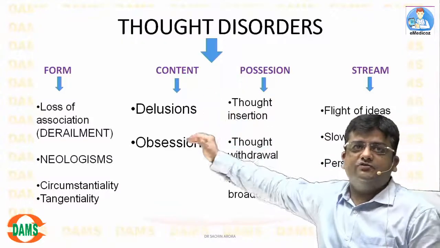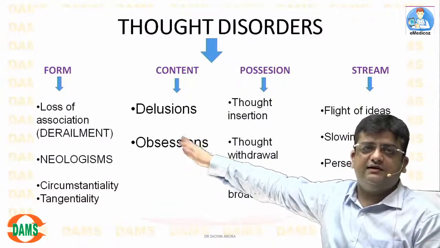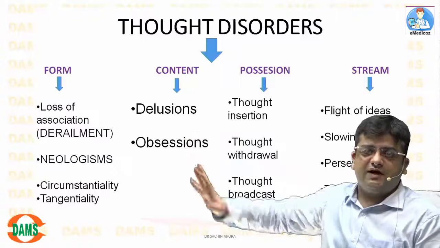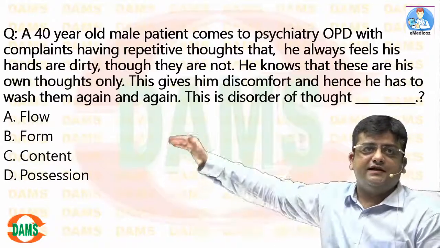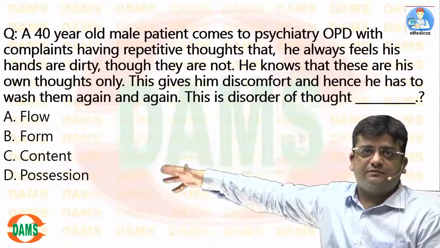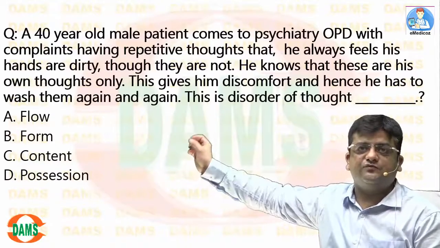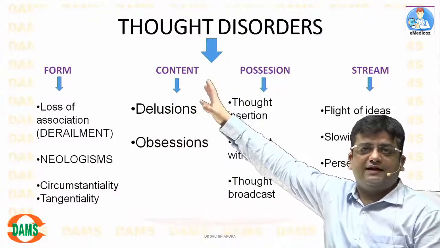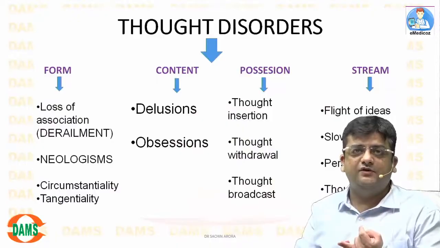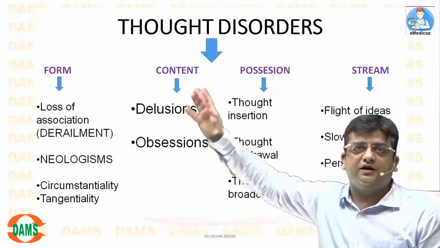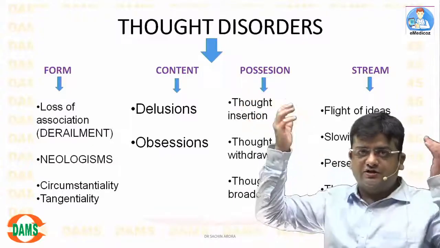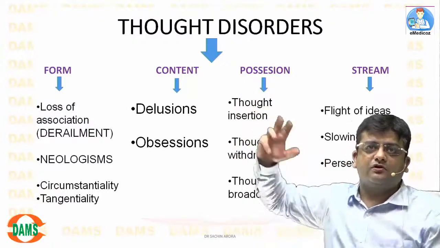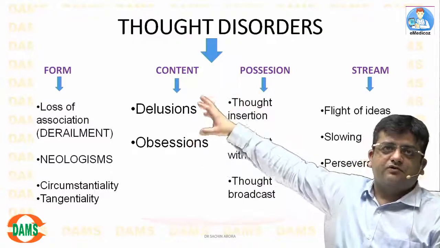Now content include delusion and obsession. We have studied obsession under the disorders of content, delusion and obsession. That's why my answer to the question was C, content. But in some places the answer is given as possession, because one of the psychiatry books has given it under possession. But technically obsession is a disorder of content. What it contains: delusion, obsession, overvalued ideas, preoccupations, all these are part of content. Possession per se include thought insertion, thought withdrawal and thought broadcast, when other people get to know your thoughts or your thoughts are known to others.